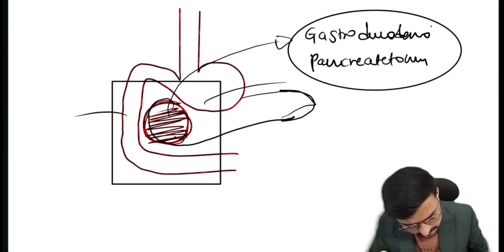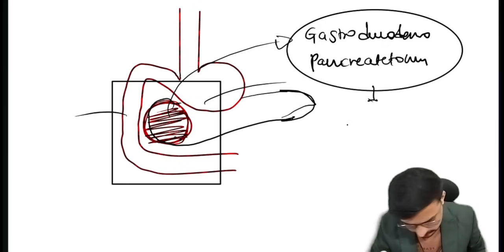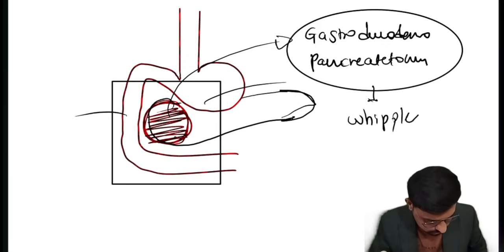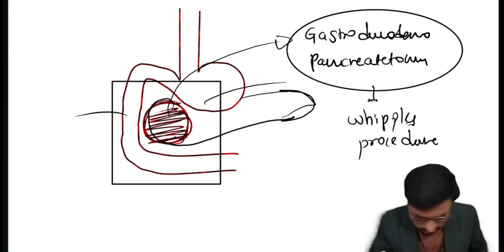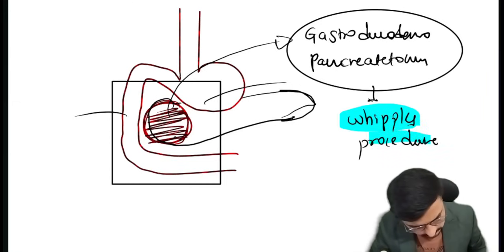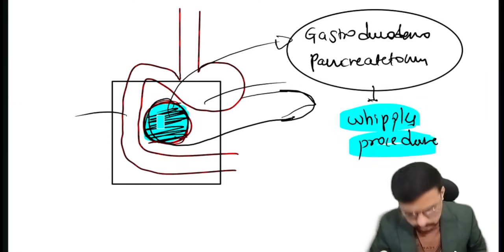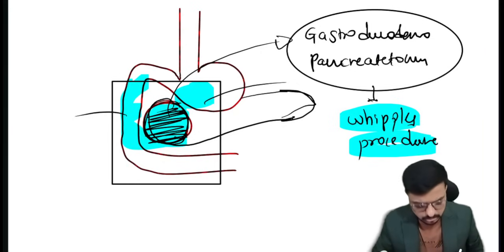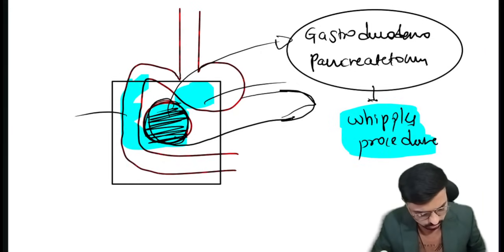So this is, in simple, what we will call the Whipple's procedure. So this one we will do in case of the head of the pancreas tumor. We are removing half of the stomach, the portion of the stomach also. We are removing the second portion of the duodenum also, and we are removing the head of the pancreas also. So this is what we call the Whipple's procedure.